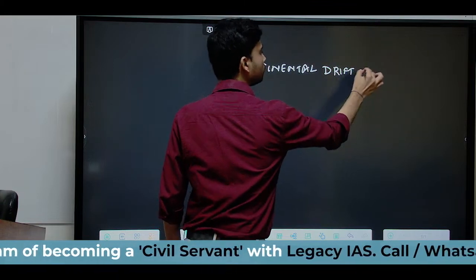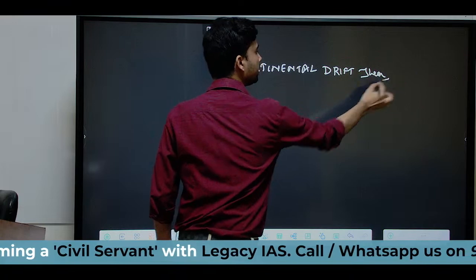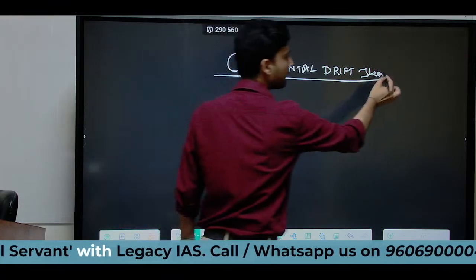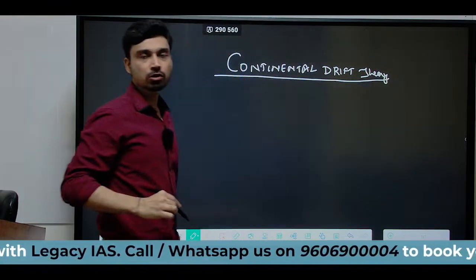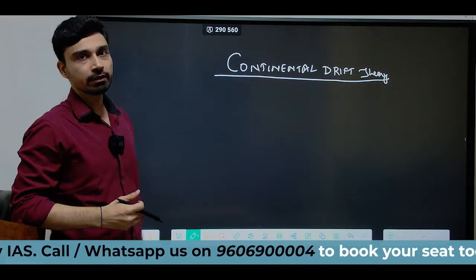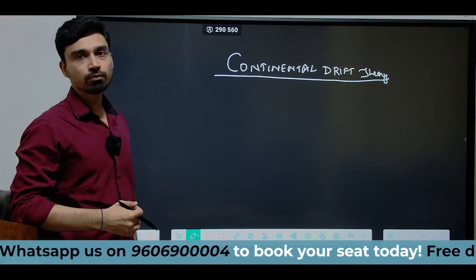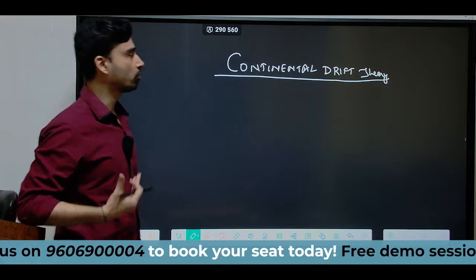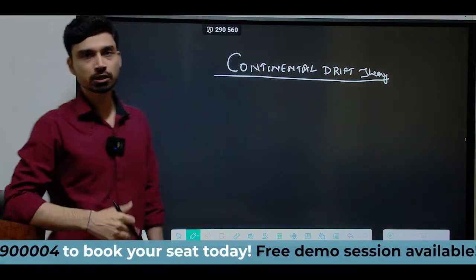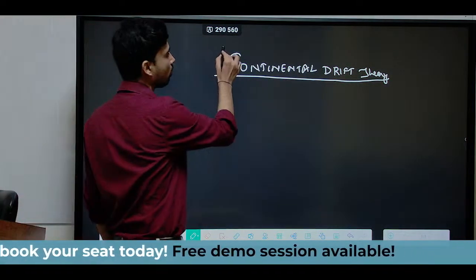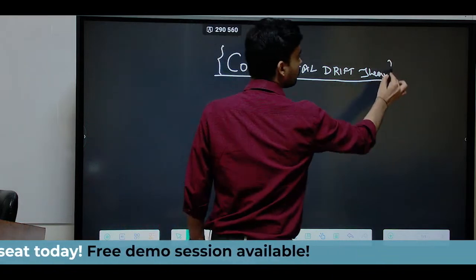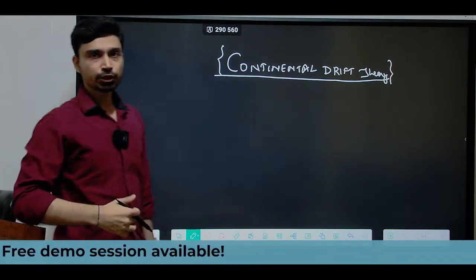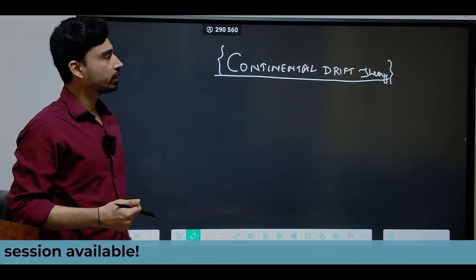Now if we talk about continental drift theory, it is one of the most important and significant theories because this is also the first theory that explains the movement of the earth's surface or the earth's crust, the causes of such movement, and also the impact of such movements across different parts of the earth.